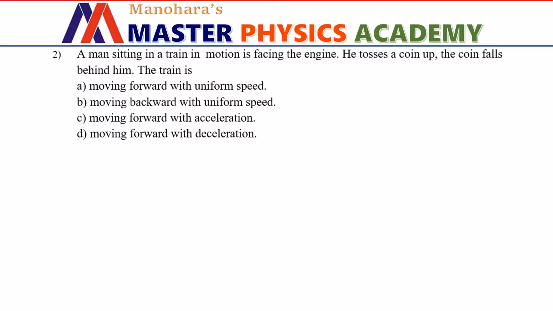A man sitting in a train in motion is facing the engine. He tosses a coin up. The coin falls behind him. The train is. Let us consider this as the train.